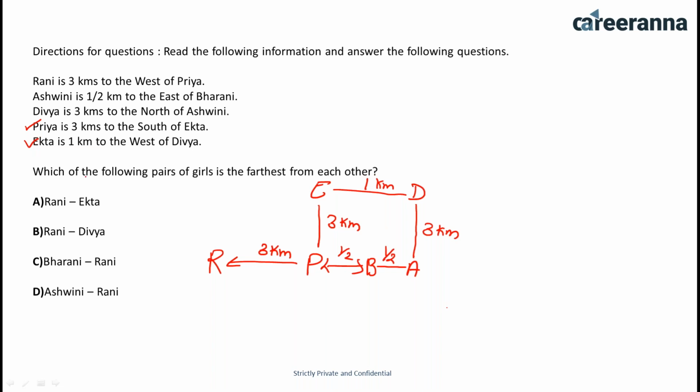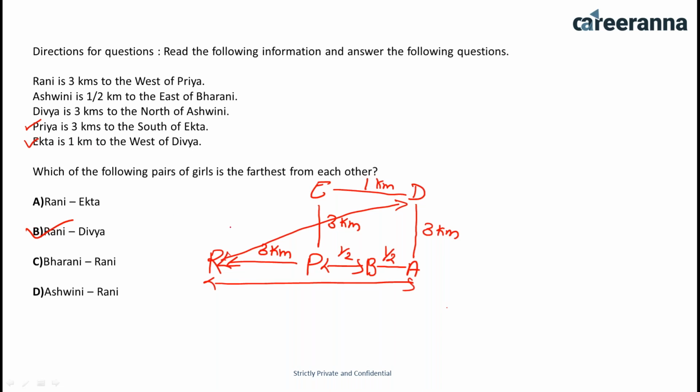Now which of the following pairs of the girls is the farthest from each other? So Rani and Ekta is here. Rani and Divya is here. Rani and Ashwini are here. That means 3.5 kilometers. So you can see either this pair or this pair is the farthest. If you compare this and this pair, you can say that Rani and Divya are the farthest from each other. So you can directly say that option B is the right answer for this question.